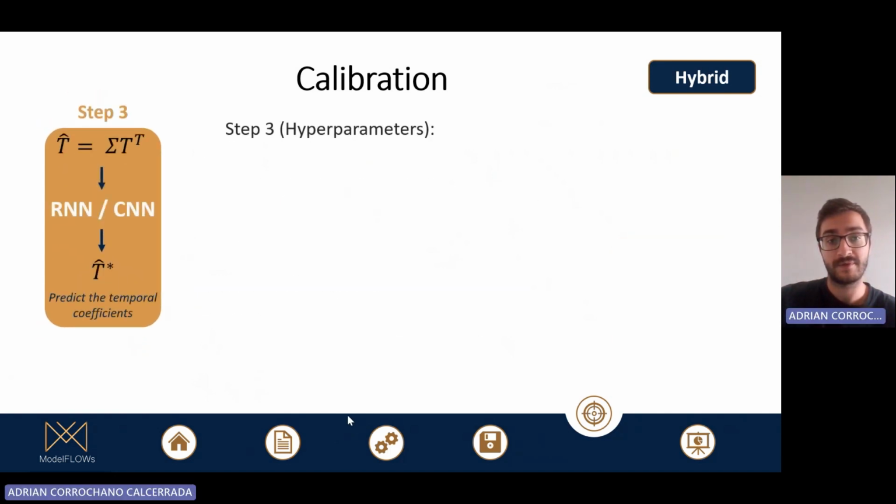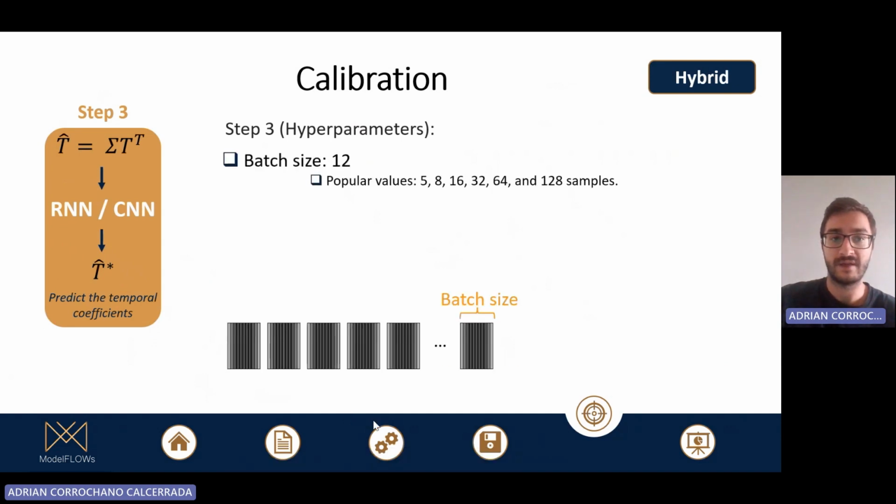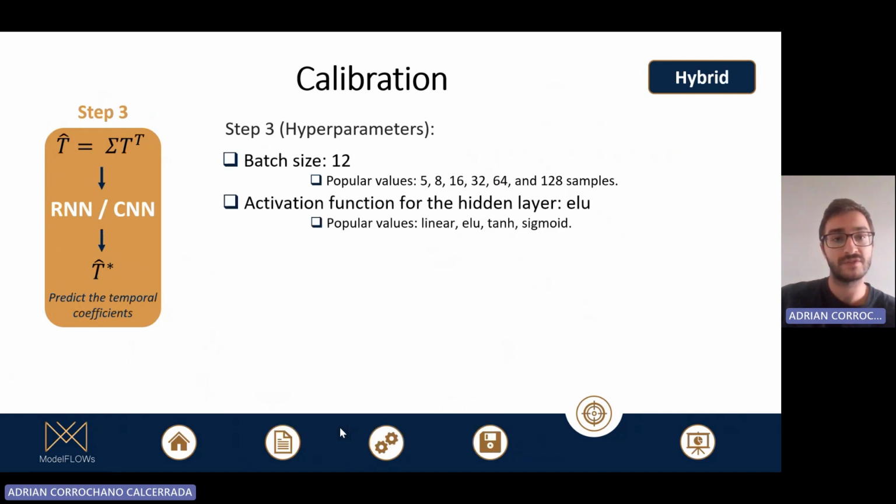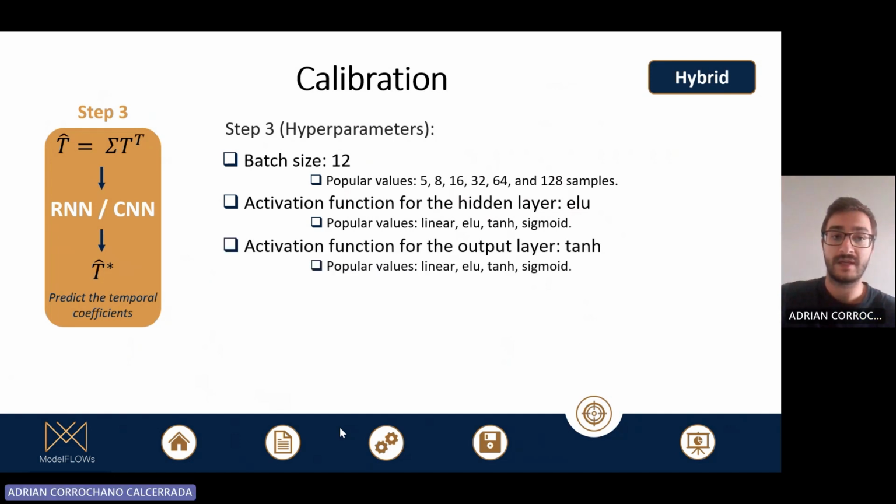On the third step, we have the hyperparameters of the deep learning architectures. First, we have the batch size. In this case, we have used 12. The activation function for the hidden layer, we have used ELU. The activation function for the output layer, we have used the hyperbolic tangent.